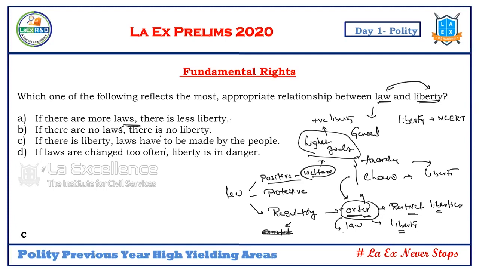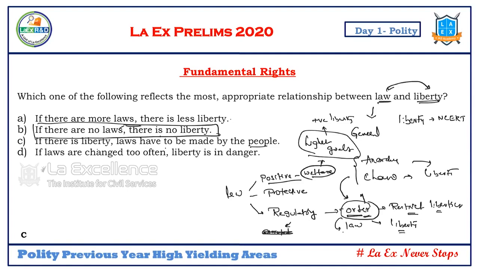If laws are changed too often, liberty is in danger. Now see, it is a very conflicting, very high-level question. If there are no laws, there is no liberty. That can be a possible explanation. That's how we can put it.